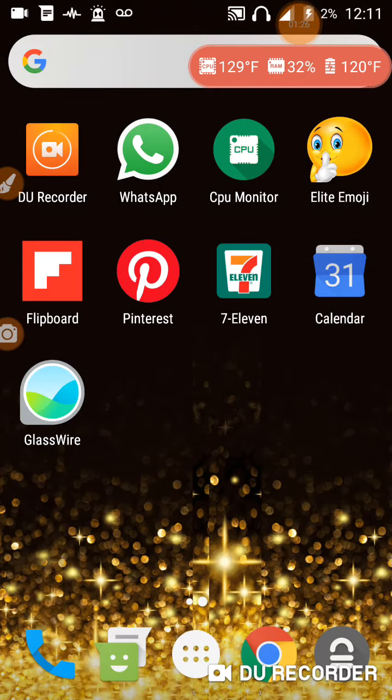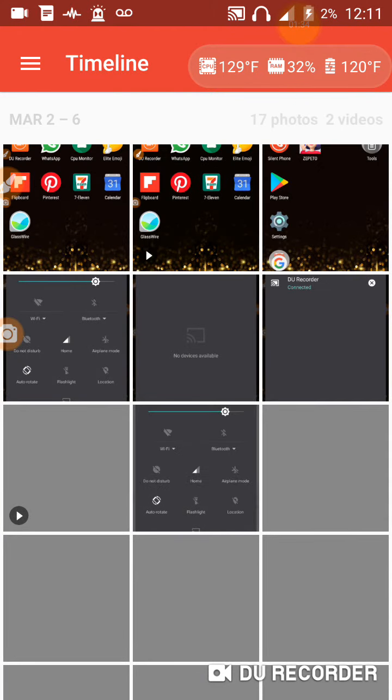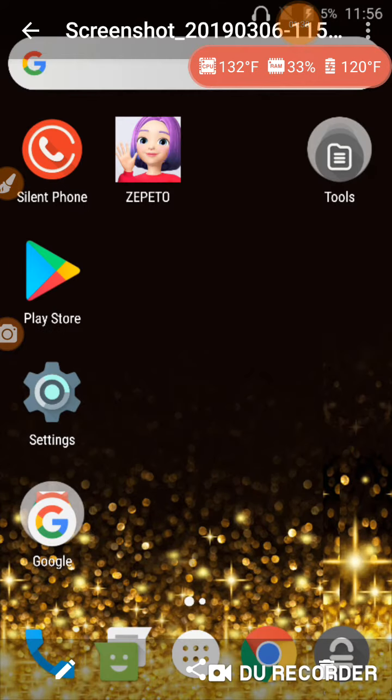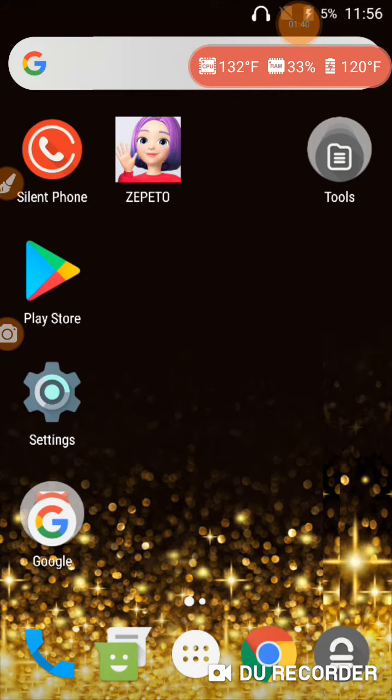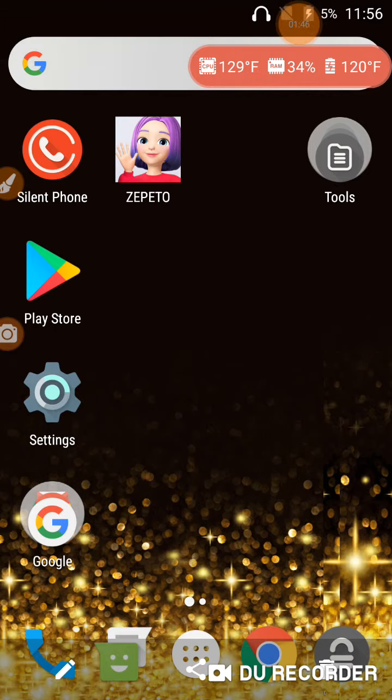Now, one other thing, go to gallery, and right here, this is earlier today, a few minutes ago, screenshot taken 0306, just a few moments ago, where in the menu bar there is no DuRecorder icon and no CIDS icon in the menu bar at the top.